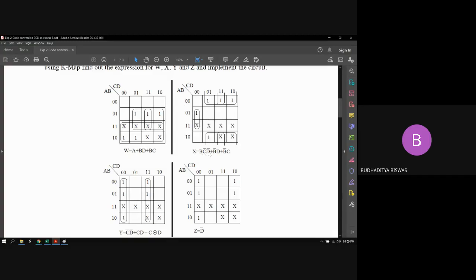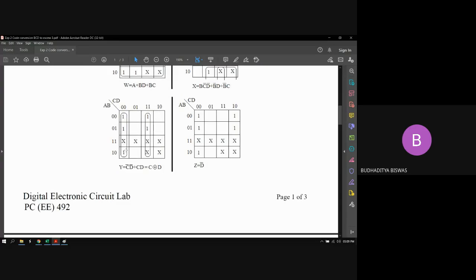So this is the simplified expression for X: B C bar D bar plus B bar D plus B bar C. This is Y equals C bar D bar plus CD, and we know that C bar D bar plus CD is the XNOR of C and D. And this is the expression for Z. Unfortunately this one is not given, so here is how to do the grouping. The left 4 and right 4 form the grouping, and the expression for Z equals D bar.